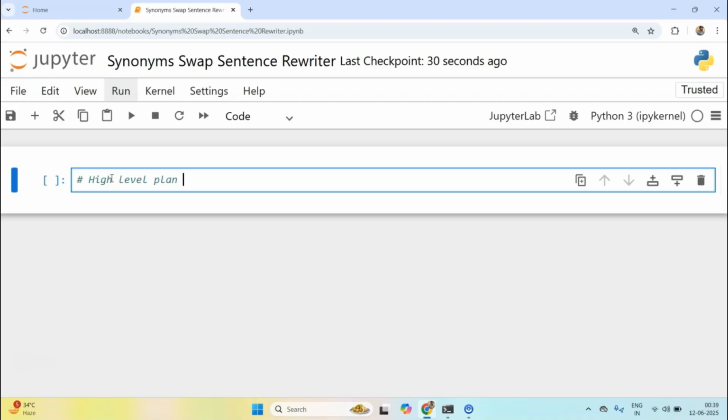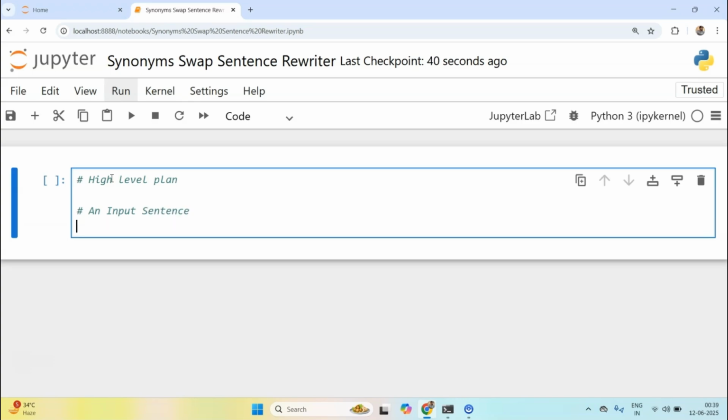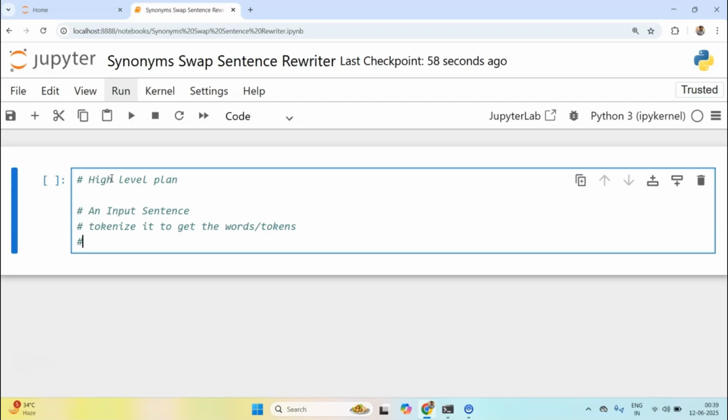This high level plan will have, first of all, an input sentence. Second, we need to tokenize it to get the words or tokens. Now the next thing is to get Treebank POS tags.